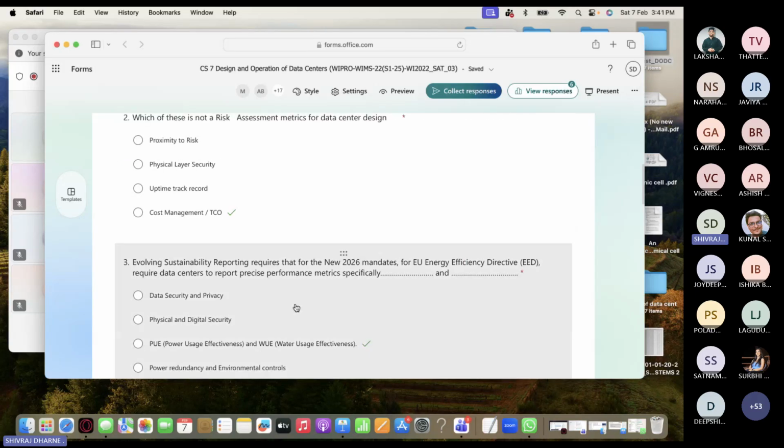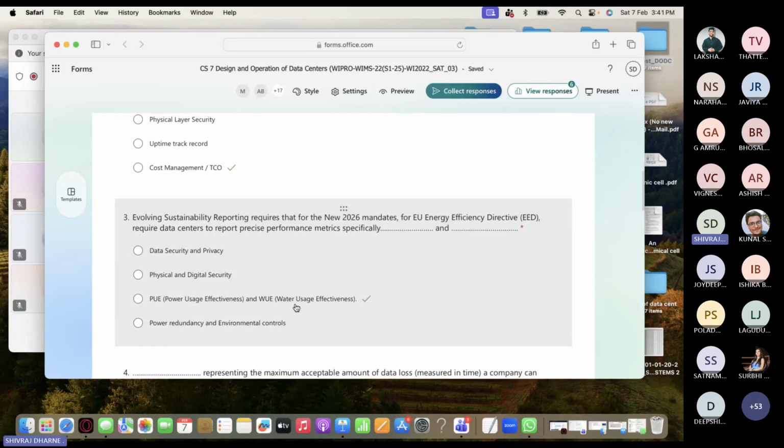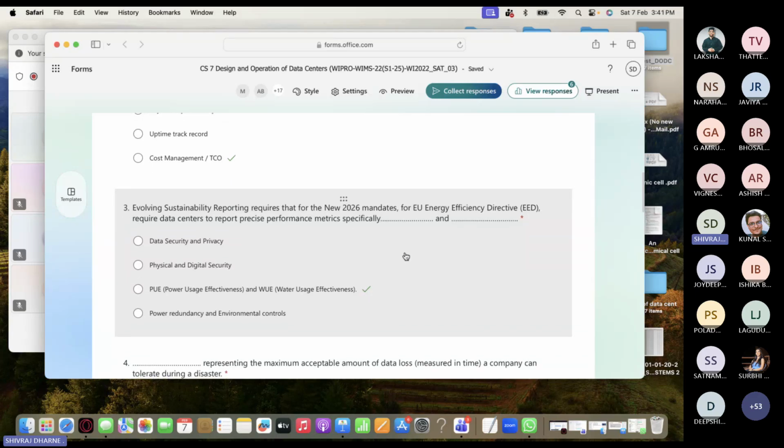Okay. Next, evolving sustainability reporting requires that for the new 2026 mandate, the European Union Energy Efficiency Directive, EED, we talked about, requires data centers to report precise performance metrics specifically in dash and dash area.